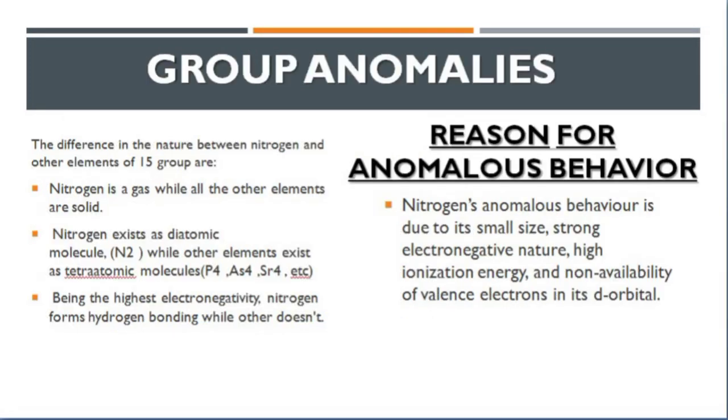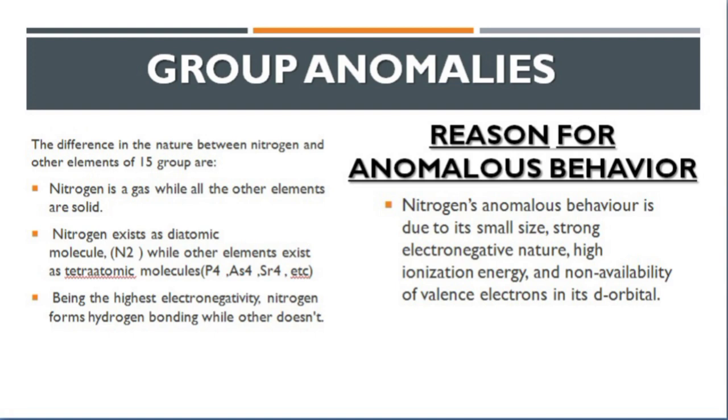Anomalies. The word anomalies is used when something deviates from the standard terms and conditions with respect to the other members of the group. As we know, nitrogen's properties are entirely different from the remaining members of group 15, so we use anomalies for nitrogen. Nitrogen is a gas while all other members in group 15 are solids.